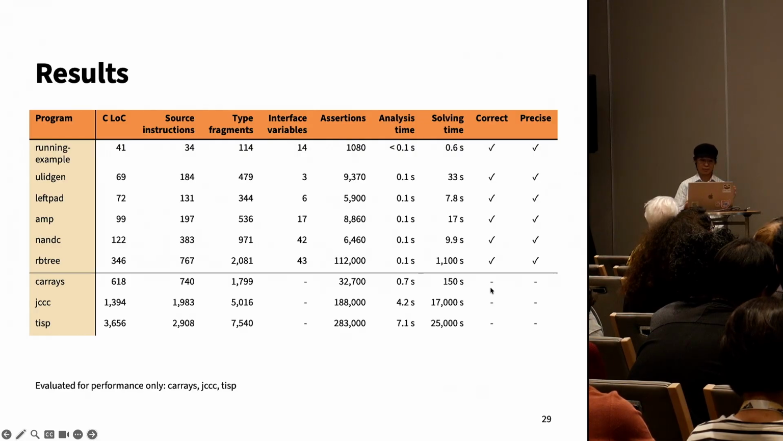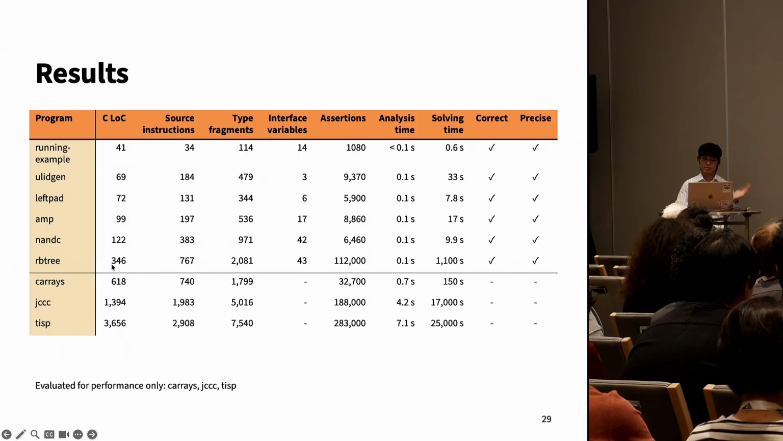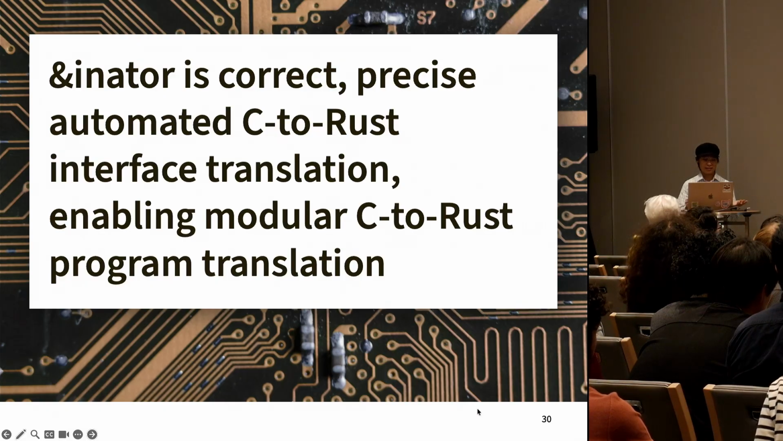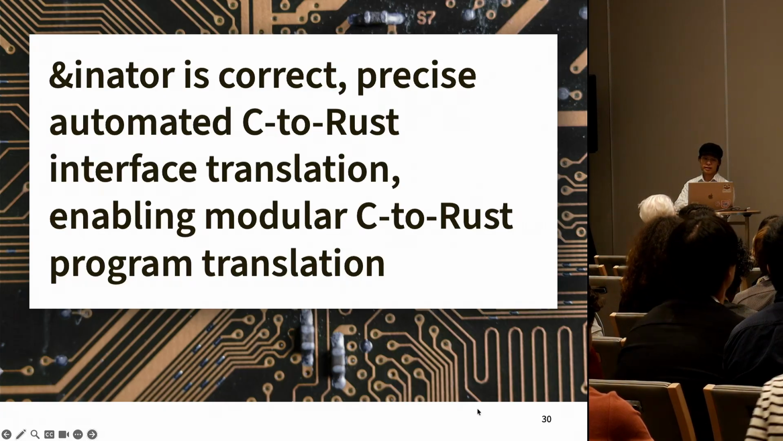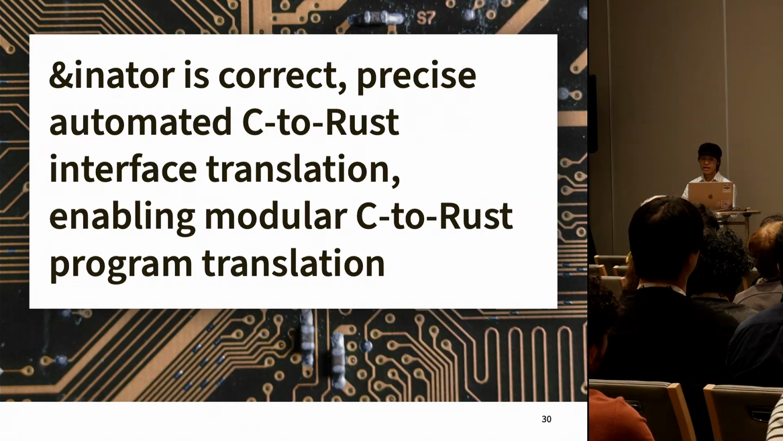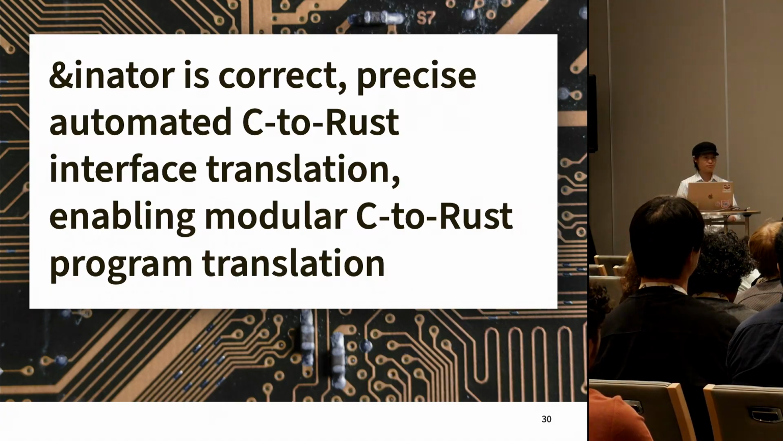One example was Arbitrary, which is a lab from CrustBench, and it's about 350 lines of C code, but it took about 20 minutes to solve. OK, so that concludes my talk. In conclusion, Refnator is correct, precise, automated C to Rust interface translation that enables modular C to Rust whole program translation. Thank you.